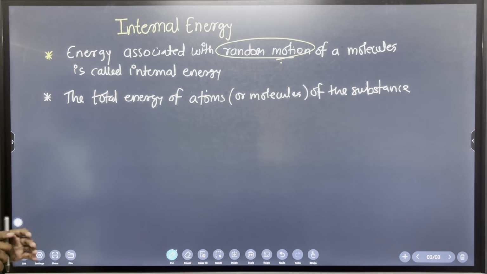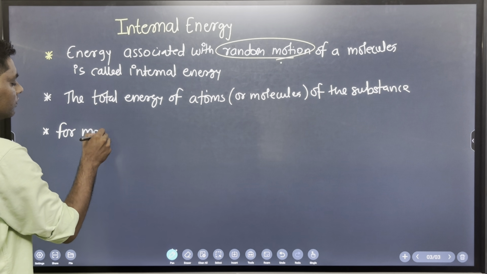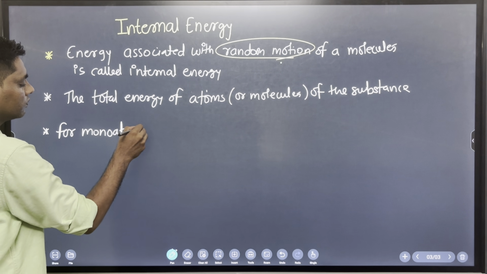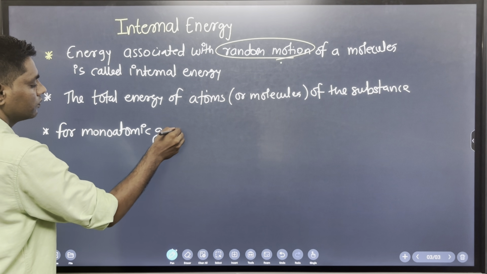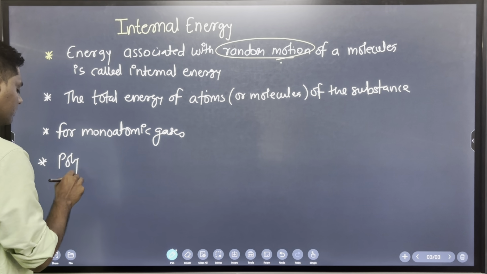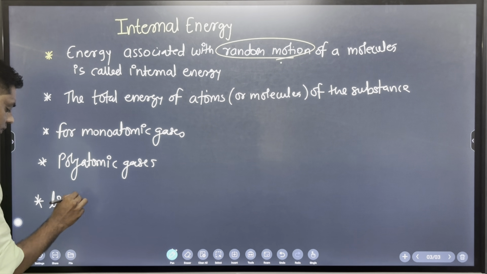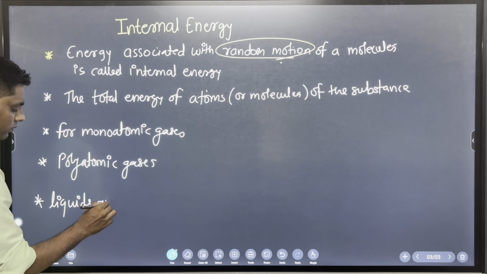Now when we go for some examples, remember that we take monoatomic gases, next we go for polyatomic gases, and the last observation is for liquids and solids. So for monoatomic gases, what is the internal energy?